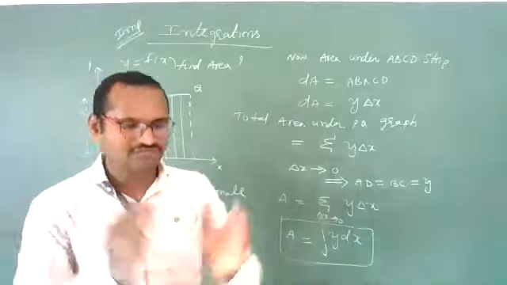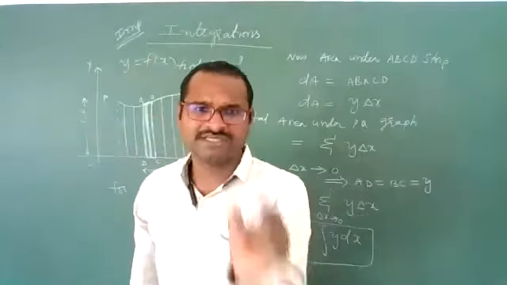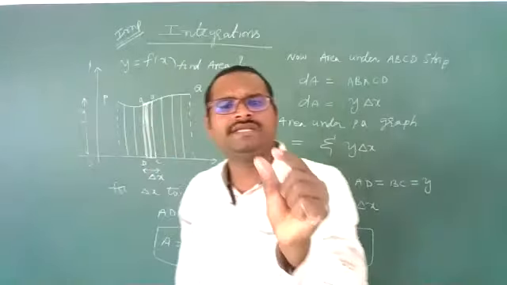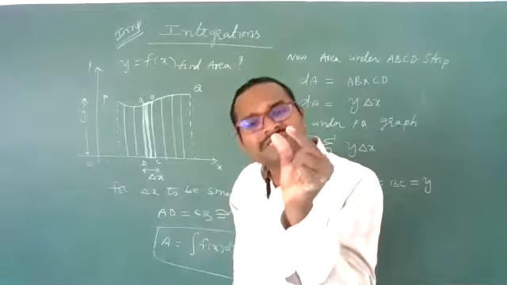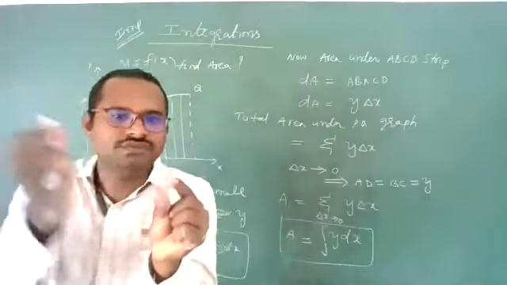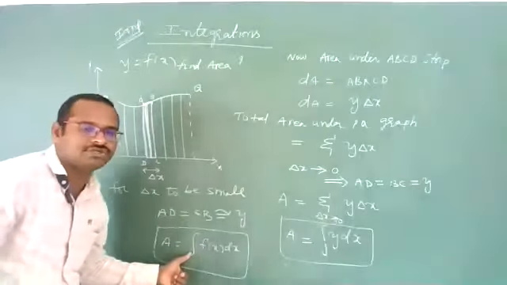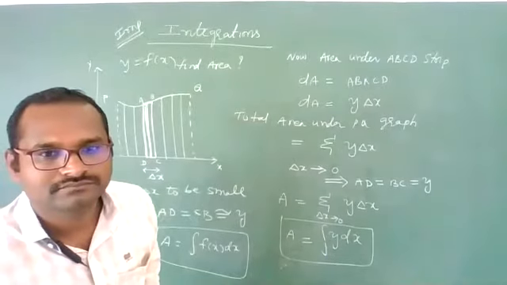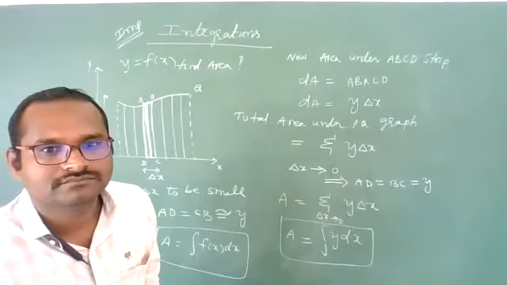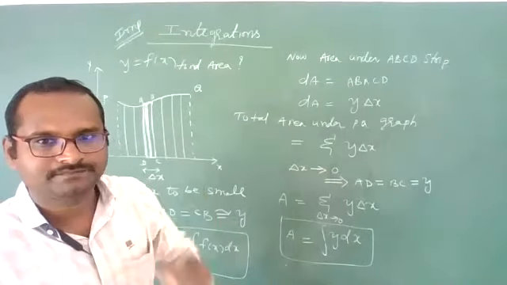First, the total variable is divided into small strips such that the value of that physical quantity becomes constant in that small strip. Then you find the value for that small strip. Like that, all the values you should add. Add means summation, so that you get integration. I hope you are getting the point.